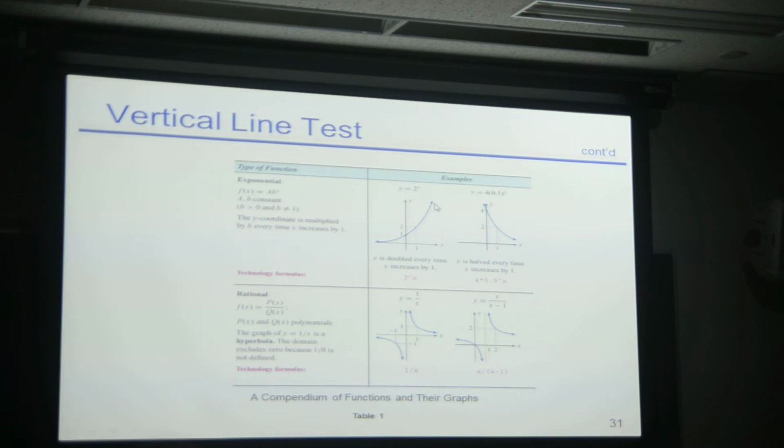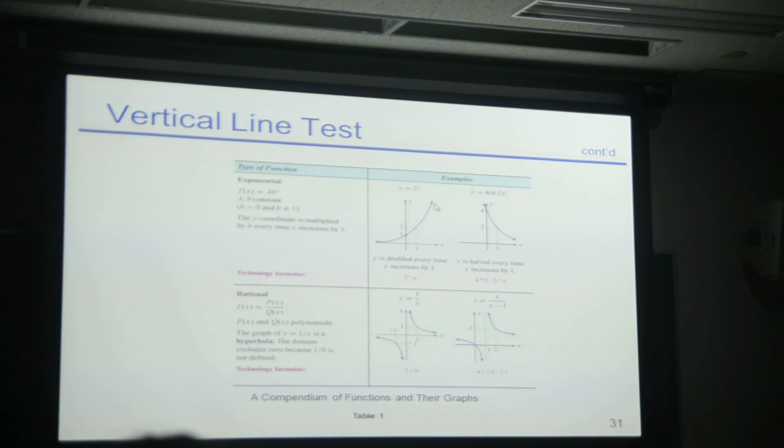X squared means x no nijo, so it's the opposite. I was right. Okay, but this one is what? 2 to the x, ni no x jo. Yeah, so it's like the opposite in terms of order, right? Because I would say this is 2 to the x, but in Japanese you say x no. Sorry. Oh, okay, maybe I'm wrong. Anyway, fortunately, this isn't Japanese class. Otherwise, you guys would be in trouble because you'd have a lousy teacher.